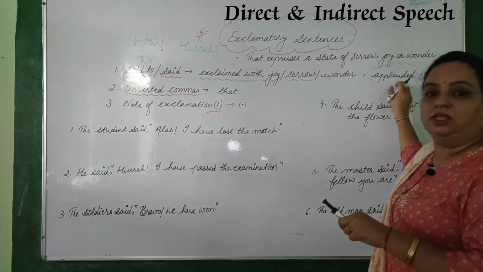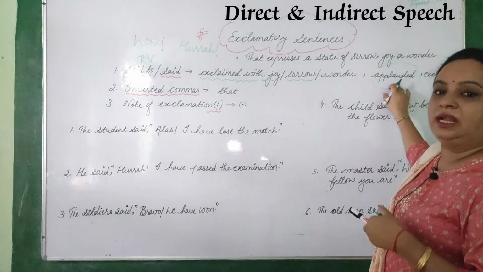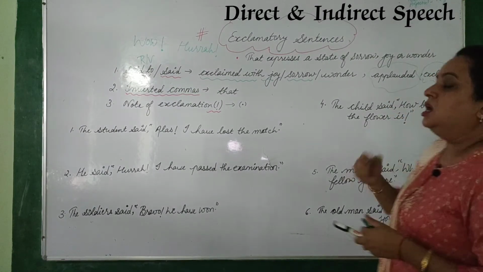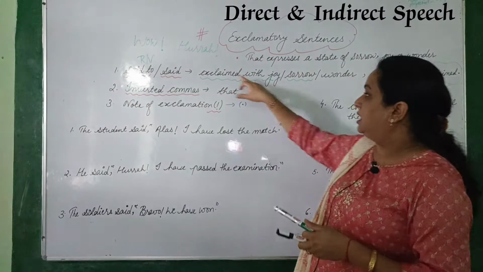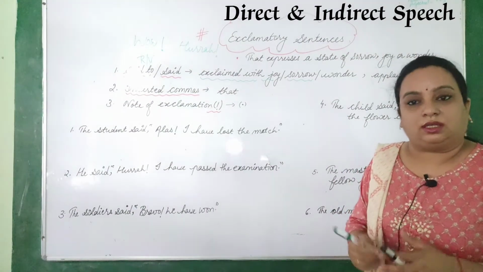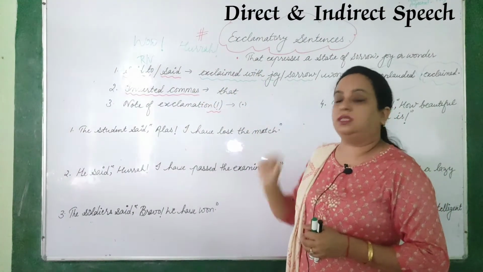Otherwise you can use exclaimed with joy, exclaimed with wonder, like this. Clear? So this is what we have to change for said to and said.